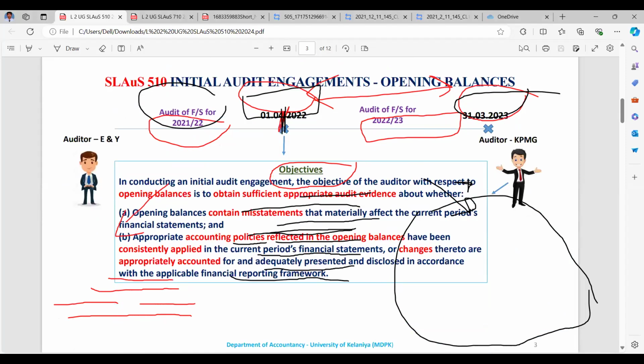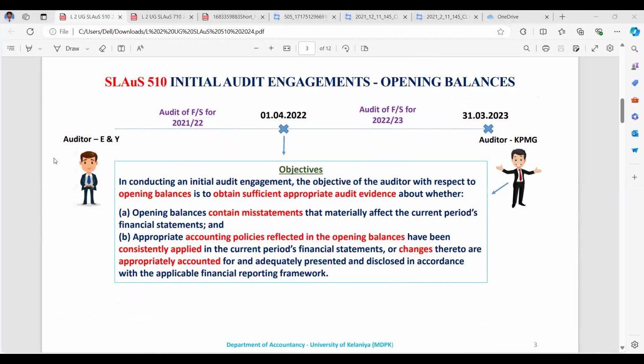Next slide. Let's move to the next slide quickly. So we are going to discuss the CA exam questions as well: one MCQ and a 6 marks question. The initial audit engagement, opening balances. I told you the objective: in conducting an audit engagement, the objective of the auditor with respect to the opening balances is to obtain audit evidence that should be sufficient and appropriate, in quality and quantity, on whether the opening balances contain misstatements that materially affect the current period financial statements.